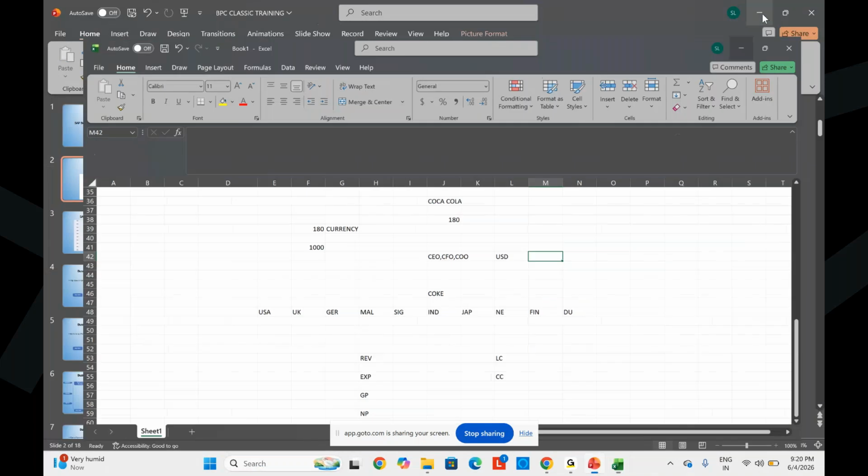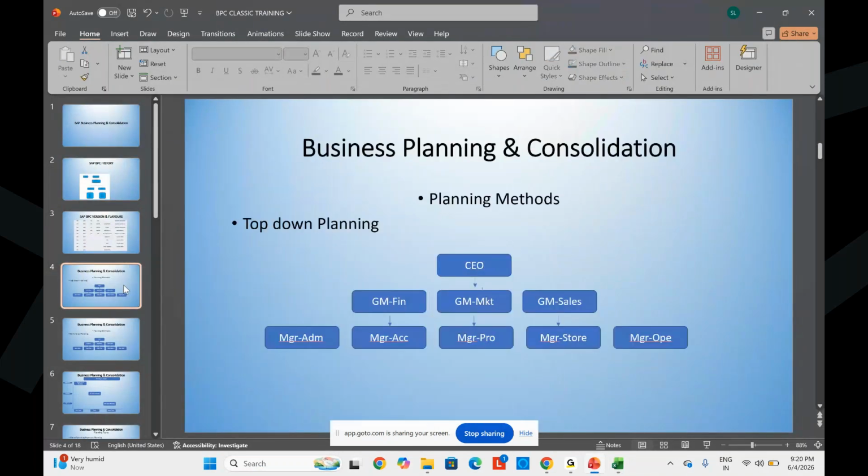So here, these are called planning methods: top down planning and bottom up planning. Top down planning means that in every company we have three types of management: top management, middle management, and lower level management. It starts with the CEO, who has an objective or revenue goals. This year, 2025, they achieved 100 crore. By 2027, their goal is 200 crores. This kind of revenue planning we can call top-down planning.